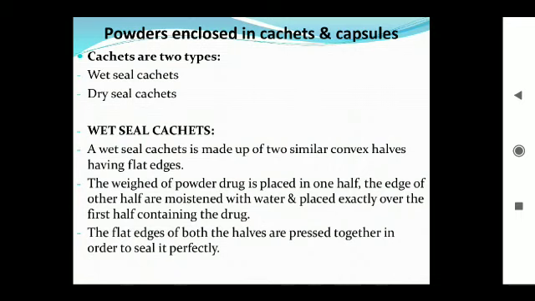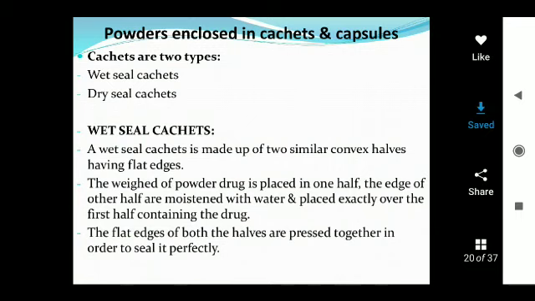Types of cachets. Cachets are classified into two types: wet seal cachets and dry seal cachets. Wet seal cachets are made up of two similar convex halves having flat edges. The required quantity of powder is weighed. The weighed powder is placed in one half. The edge of the other half is moistened with a small amount of water and placed exactly over the first half containing the drug. The flat edges of both halves are pressed together in order to seal perfectly.